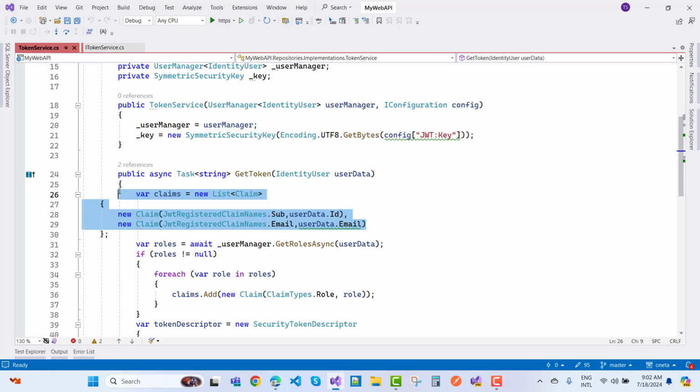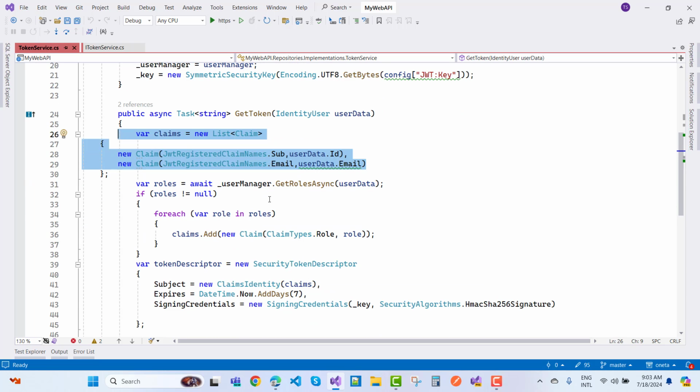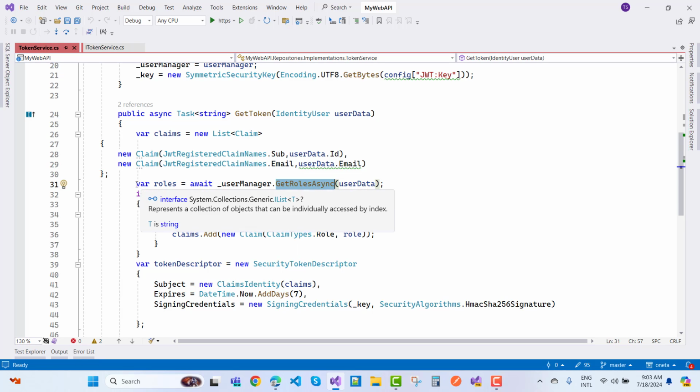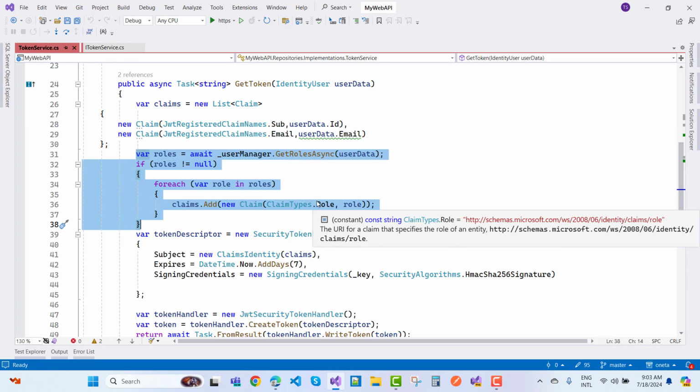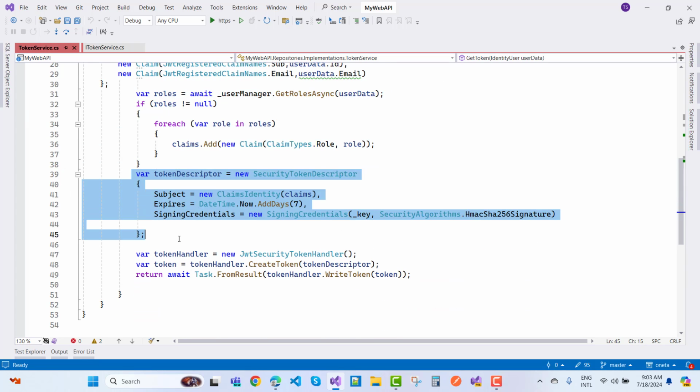So that is the claims. Also we just stored user manager dot get roles async of the user data. Based on identity user, we just get all the roles of the user, and after that we can create a token descriptor. The token descriptor actually requires a security token descriptor. The security token descriptor uses subject, expires, and signing credentials.